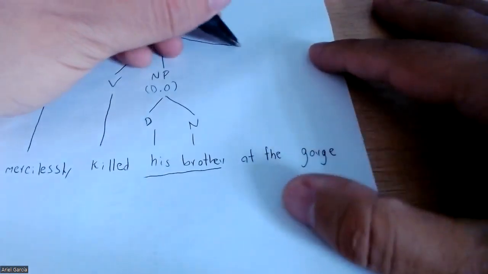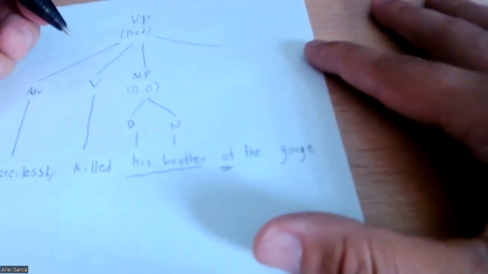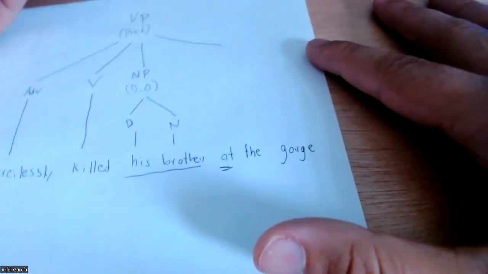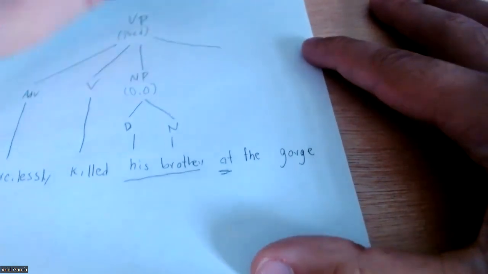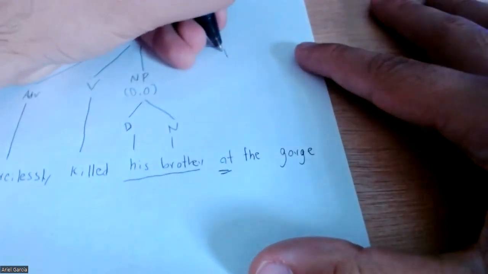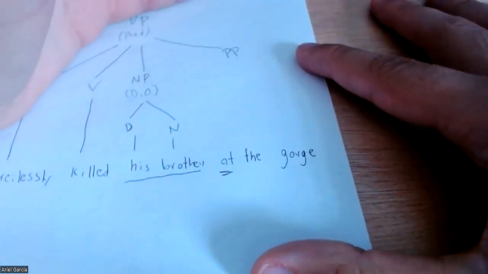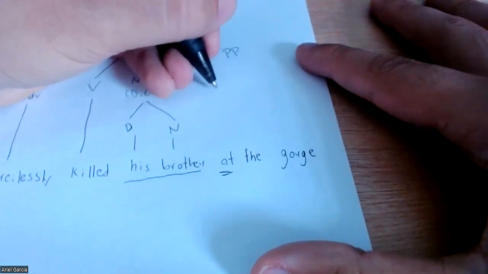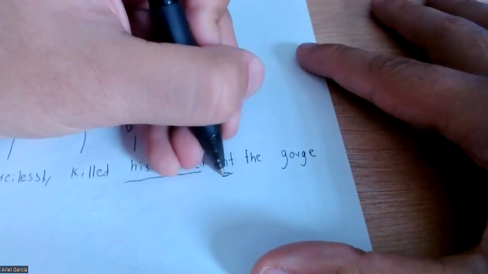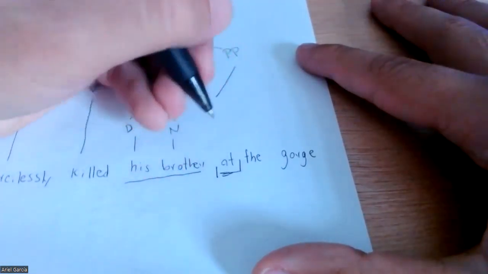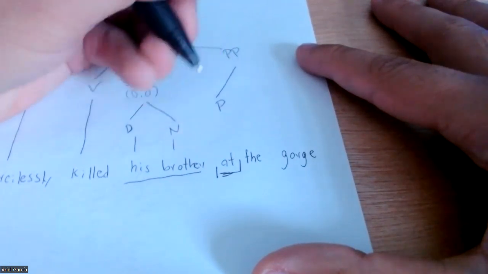And right here, at the gorge, so far we have the word at. That means that this is going to be the preposition of place. So we are going to divide it right here. PP, preposition of place. We can divide it into two because we just have this word that is going to be the preposition.